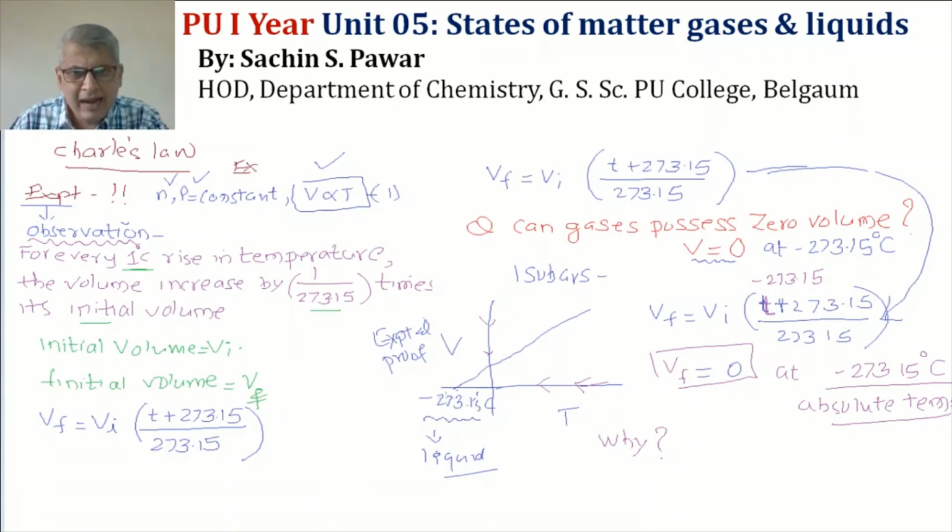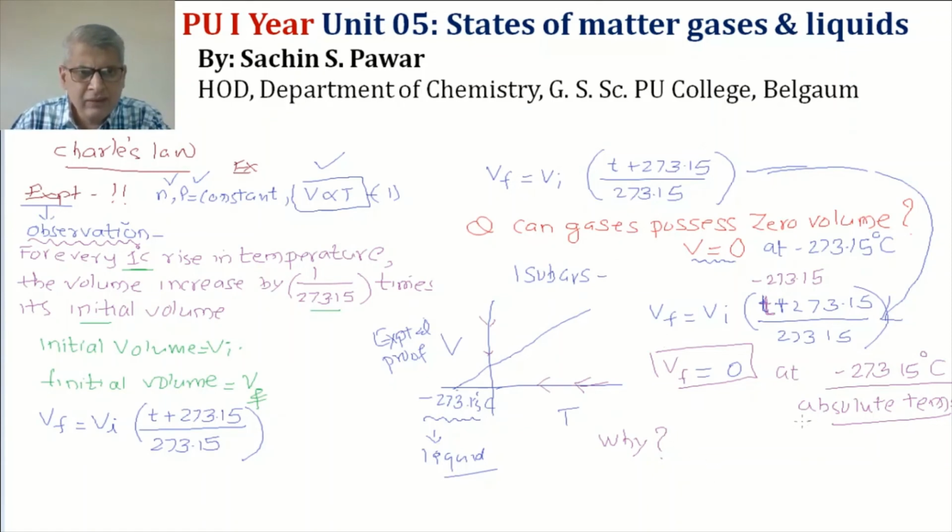That is the explanation. Why? Because at minus 273.15 the thermal energy decreases to such an extent that it becomes equivalent to the thermal energy of its liquid state. So it becomes a liquid. That's it. So this is regarding absolute temperature.